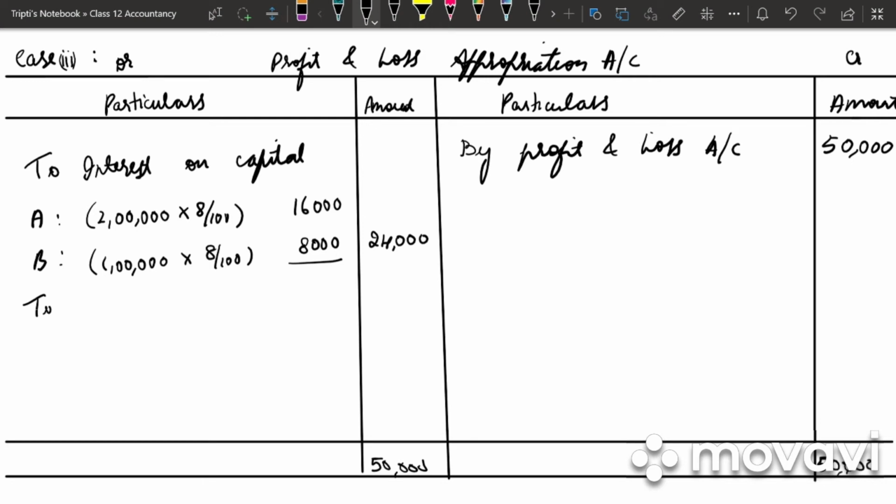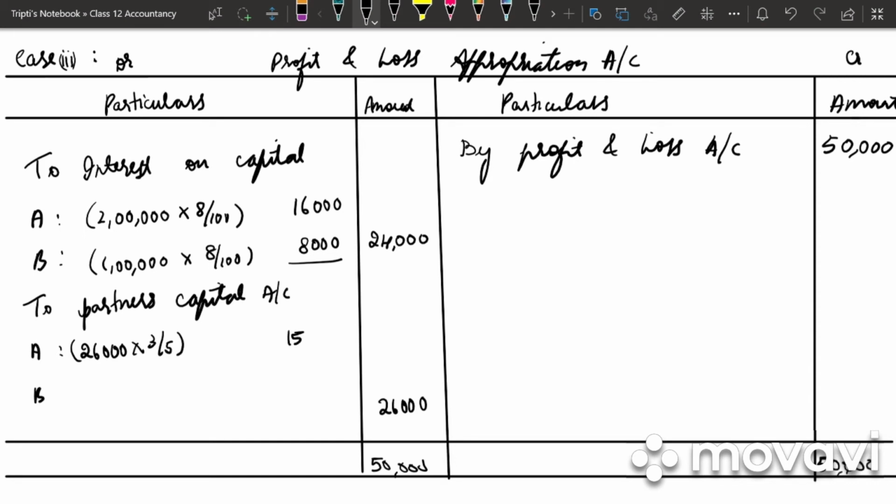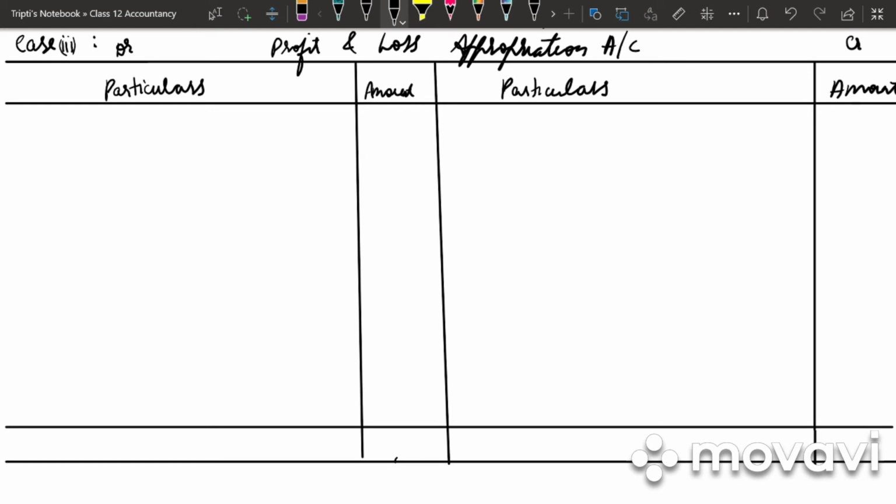50,000. And we write the balance in our partners' capital accounts. So what is the balance? A, B. It is 50,000 minus 24,000, that is 26,000. So 26,000 into 3 by 5. How much is it? 15,600. 26,000 into 2 by 5, that is 10,400. Case 3 is clear. Next, let's go on to case 4.